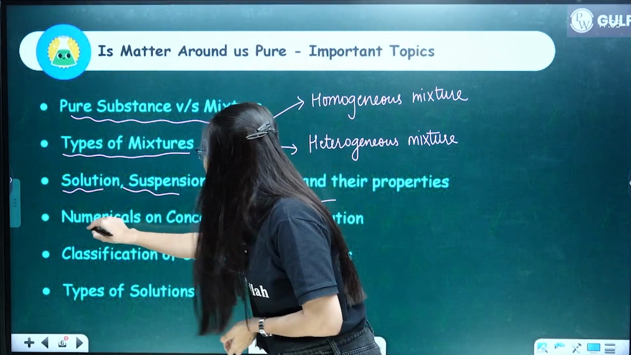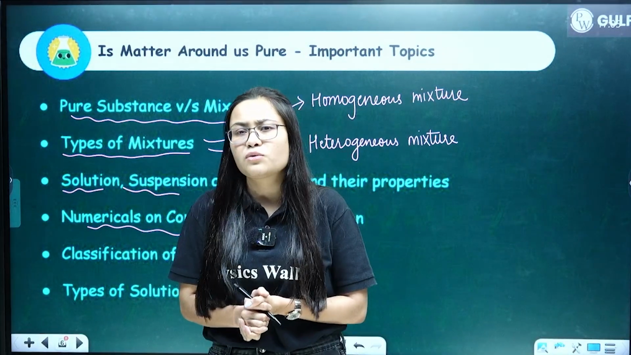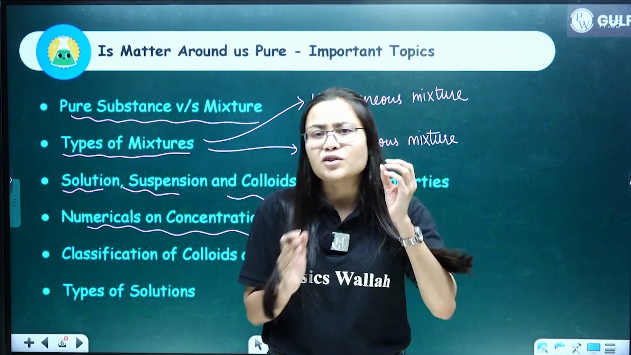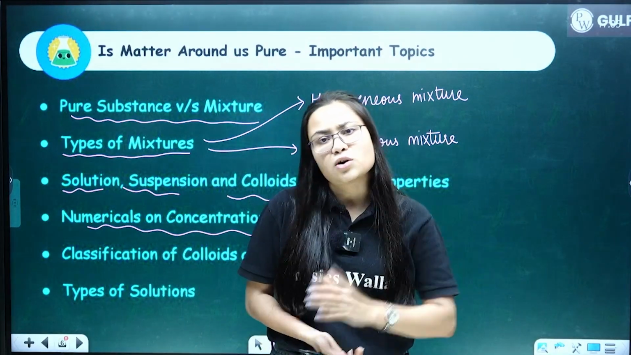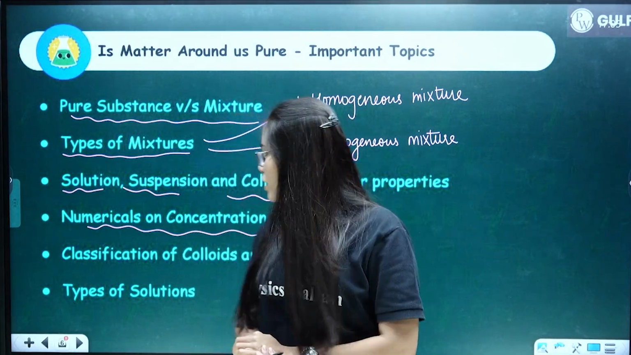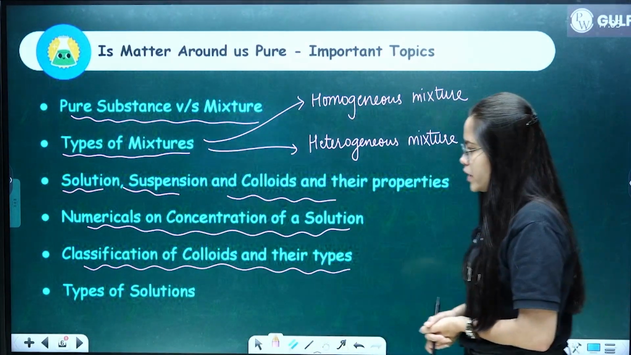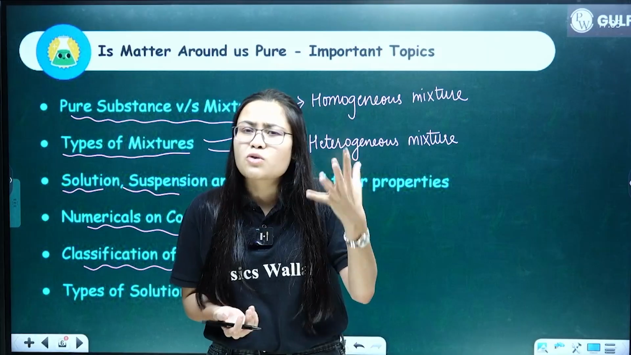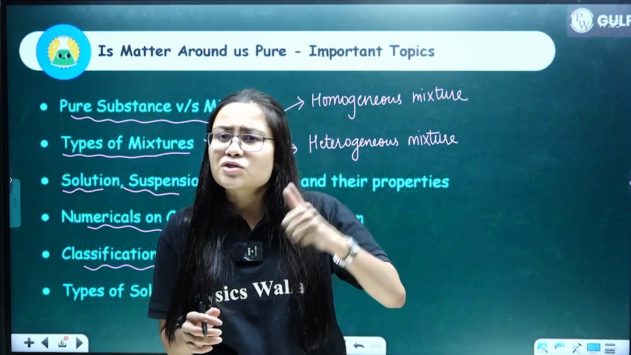Then we have numericals based on concentration of a solution. Okay, so in this chapter, literally a 3 marks question can be directly asked in your exam to calculate the concentration of a solution. Okay, then we have classification of colloids and their types. Okay, so which are the 2 components of colloids? Okay, then we have different types of colloids based on the different components.